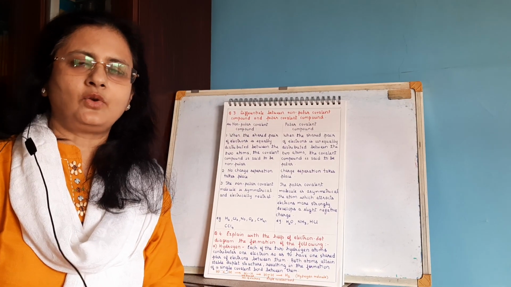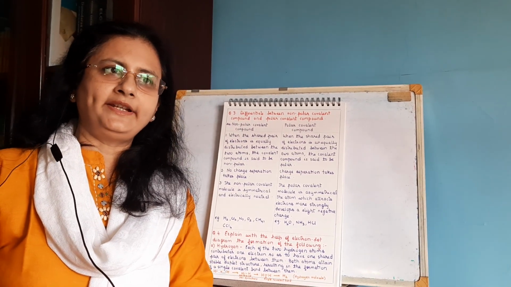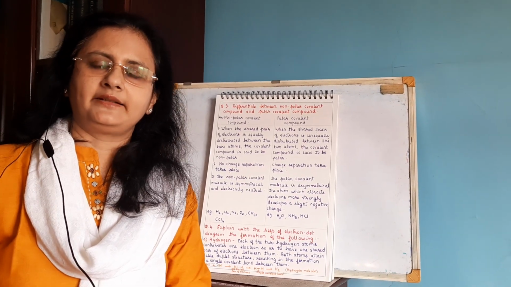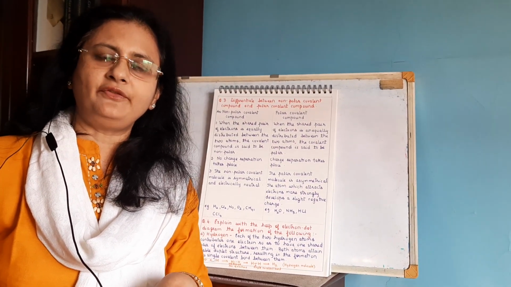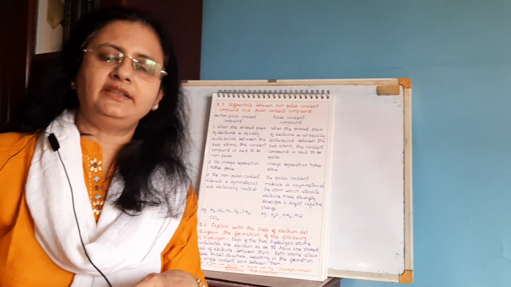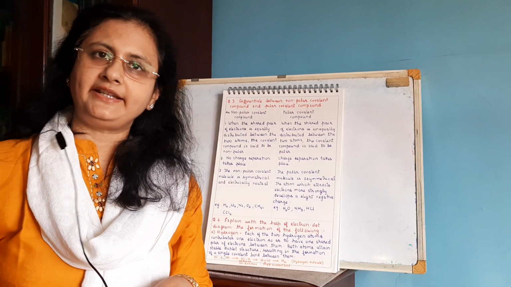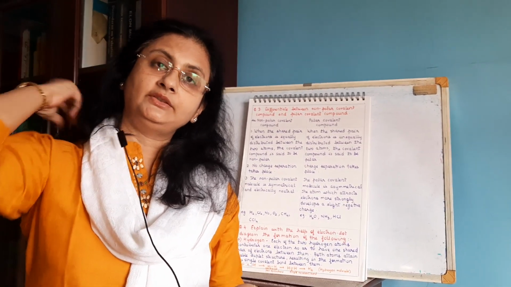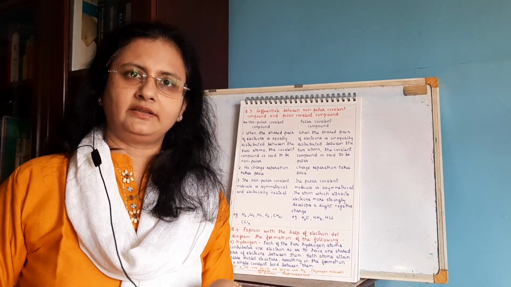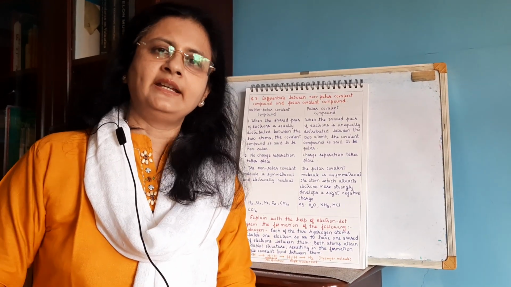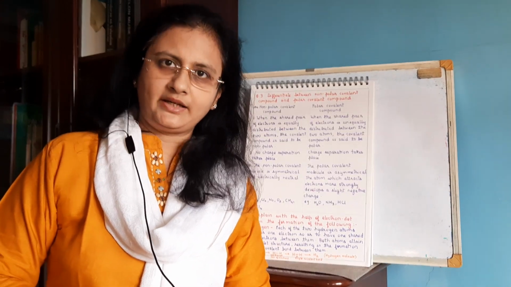Now we'll discuss covalent bonding. In covalent bonding, the electrons are shared between the two non-metallic atoms. This sharing of electrons can either be equal or unequal. When the electron pairs are shared equally between the two atoms, it is called a non-polar covalent bond. In covalent bonds there are two types: one is called a non-polar covalent bond and the other is called a polar covalent bond.